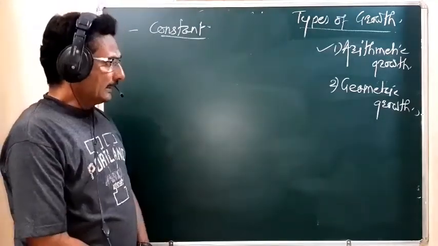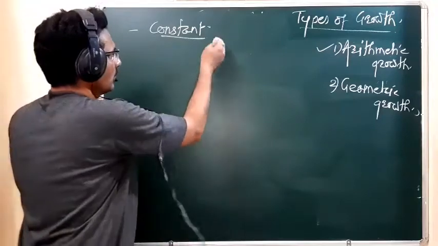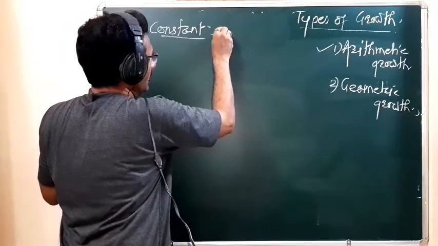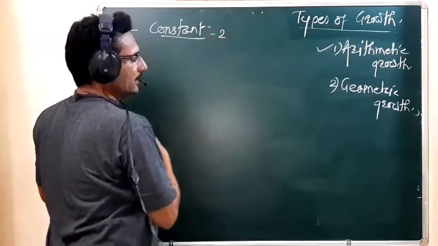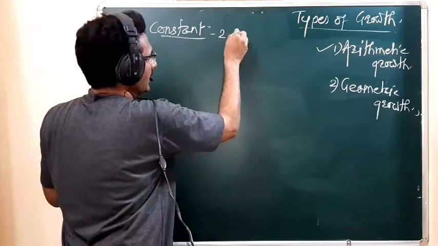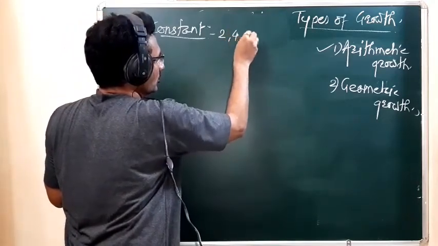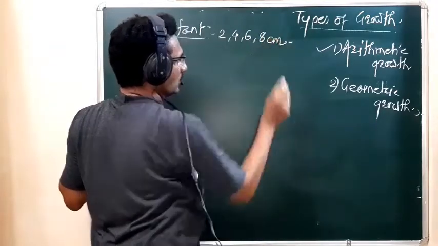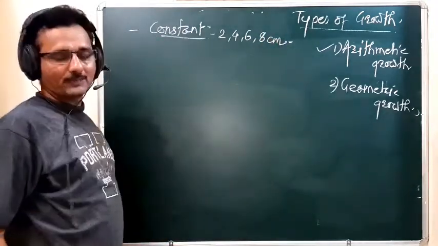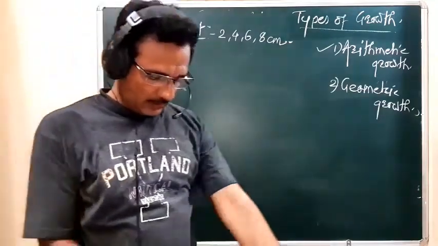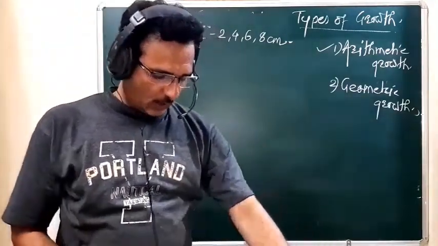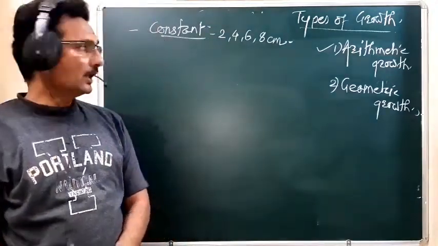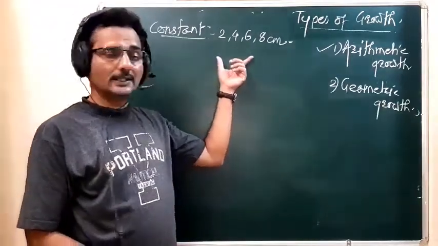Here in this arithmetic growth, what we observe is that constant growth takes place. Suppose there is 2 centimeter growth, followed by the formation of 4 centimeter growth, 6 centimeter growth, 8 centimeter growth. Such a type of growth continuously takes place during the elongation of the root.